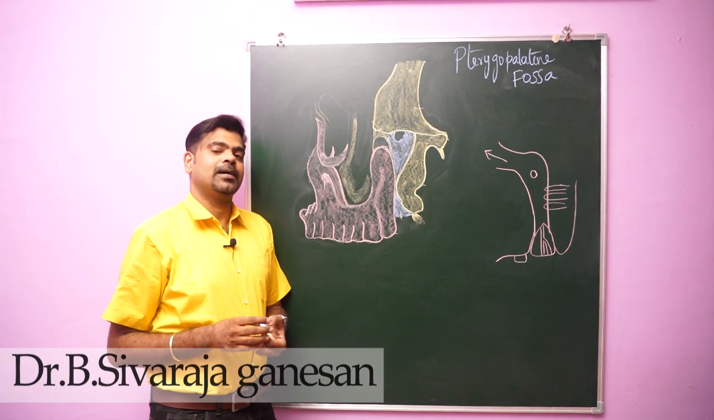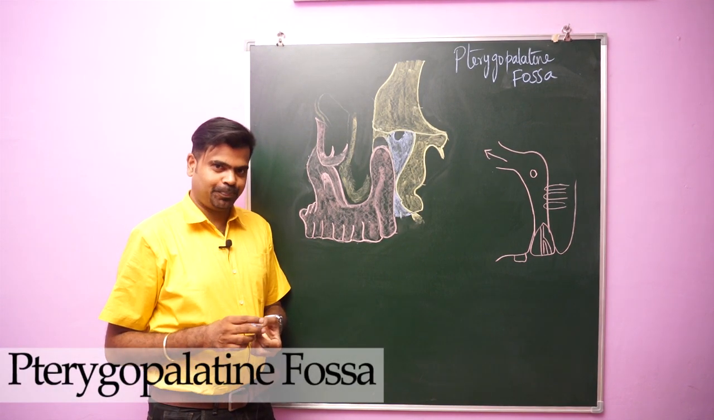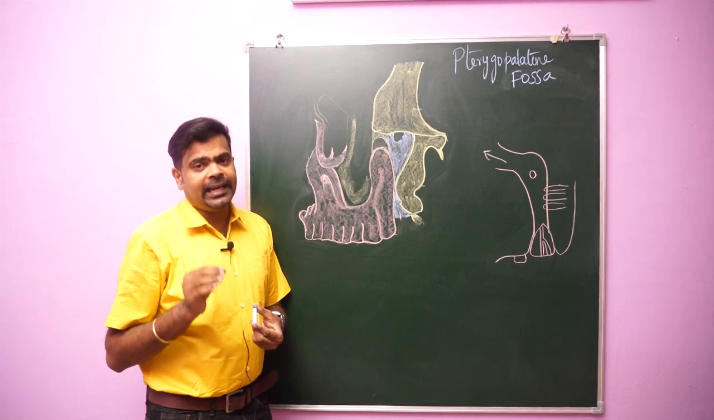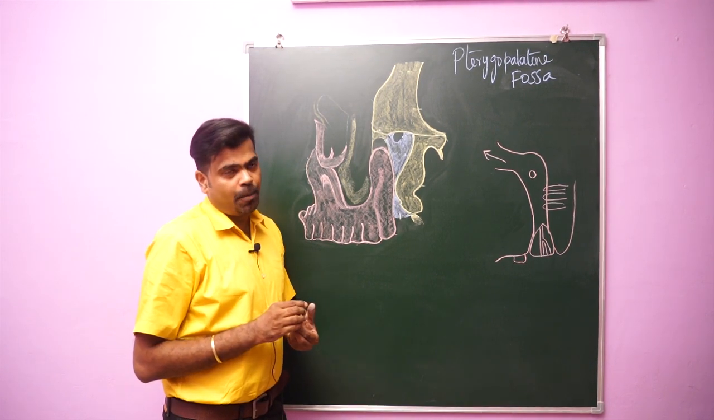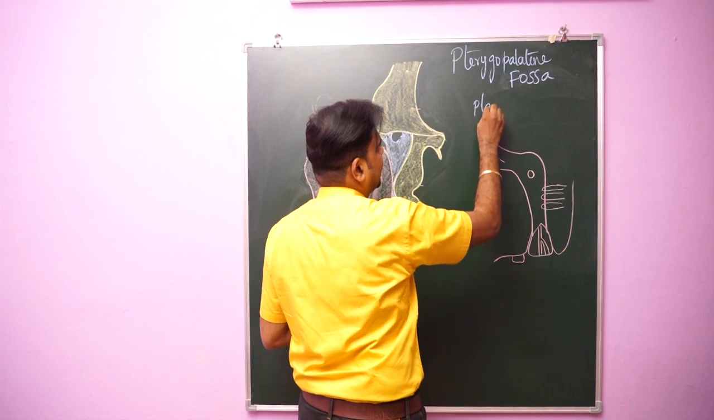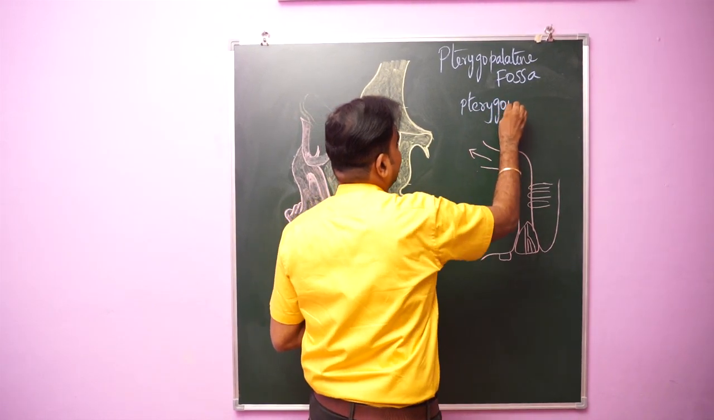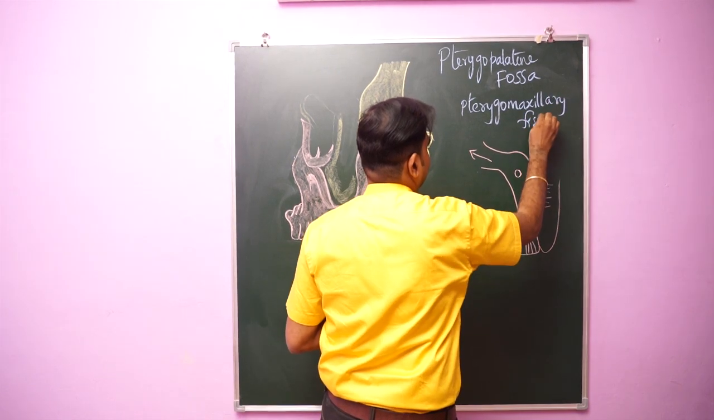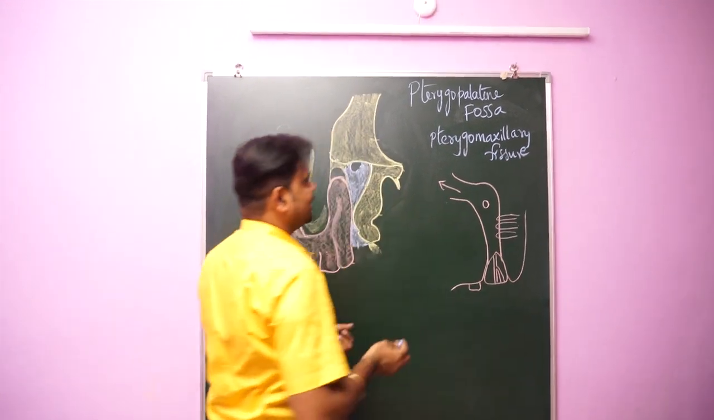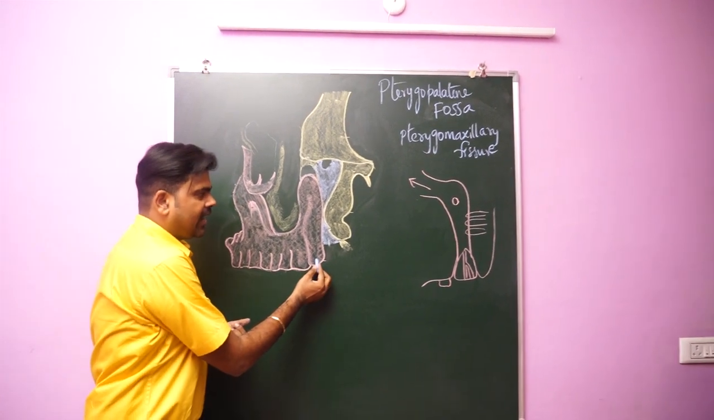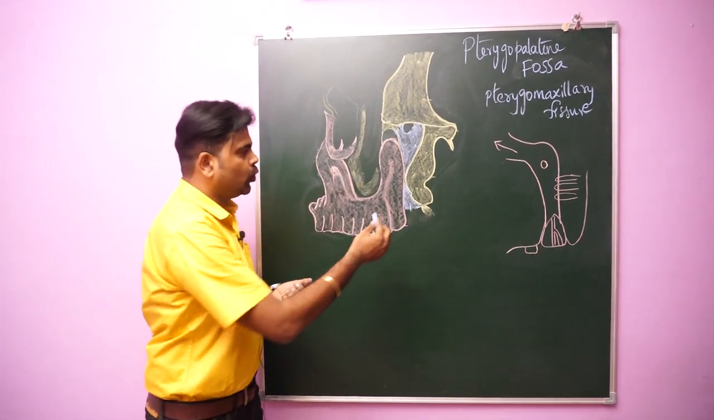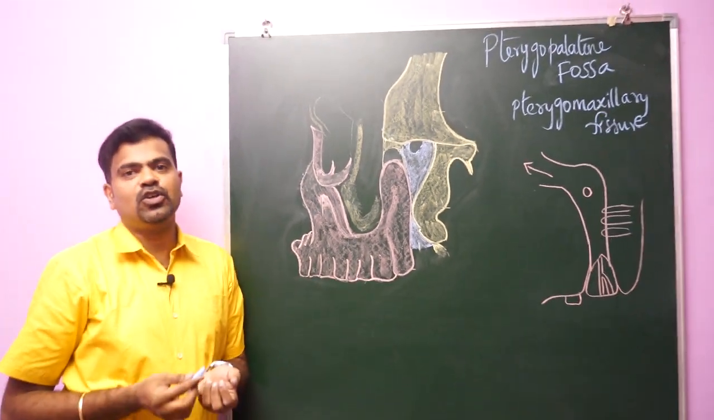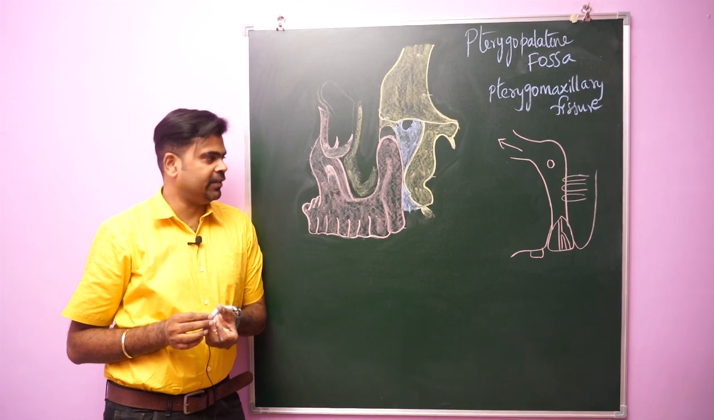Today I am going to discuss the pterygopalatine fossa. The pterygopalatine fossa is a pyramidal fossa. It lies deep to the pterygomaxillary fissure. This fissure lies between the maxilla and pterygoid process. So this is the pterygomaxillary fissure. Next we'll go for the boundaries of the pterygopalatine fossa.